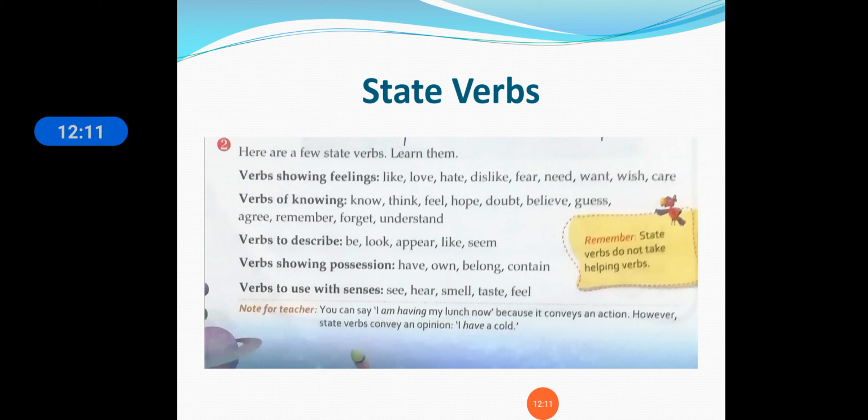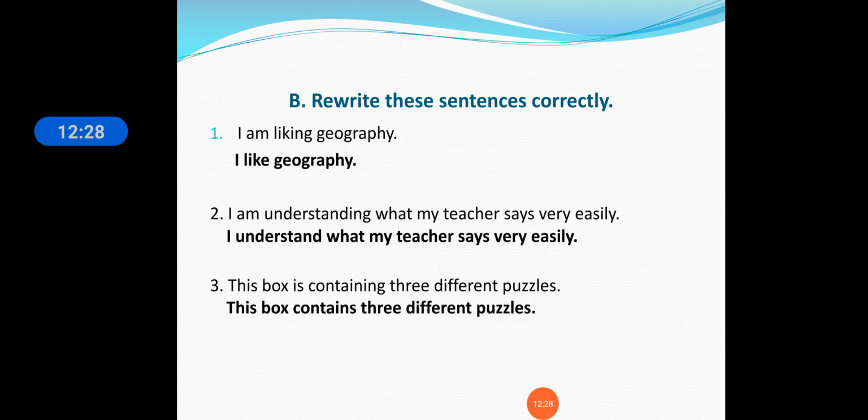So here you can see, I am having my lunch now, because it conveys an action. However, state verbs convey an opinion. I have a cold. So state verbs give an opinion, not an action. We have read this sentence correctly.